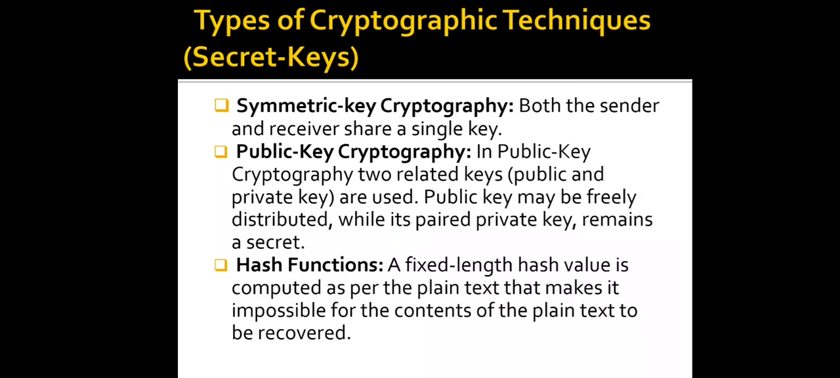Then the second type is public key cryptography. It is the most revolutionary concept. In public key cryptography, there are 2 related keys, public and private, which are used. The public key may be freely distributed, while its paired private key remains a secret. The public key is used for encryption, and for decryption the private key is used.